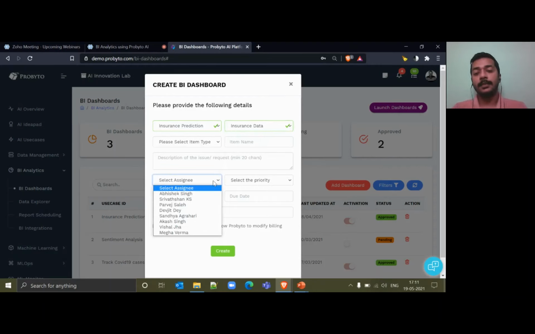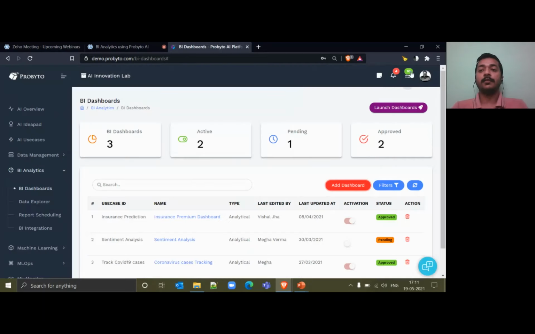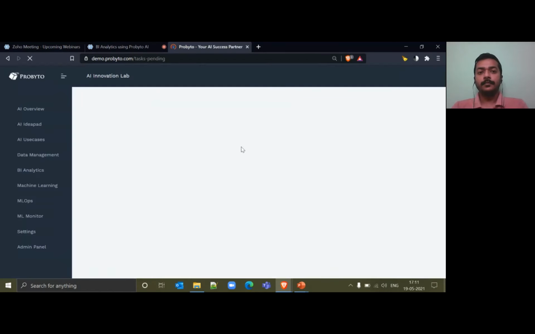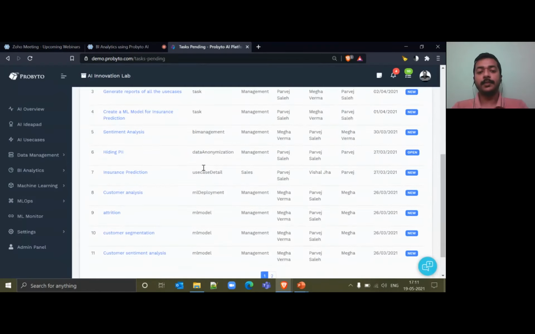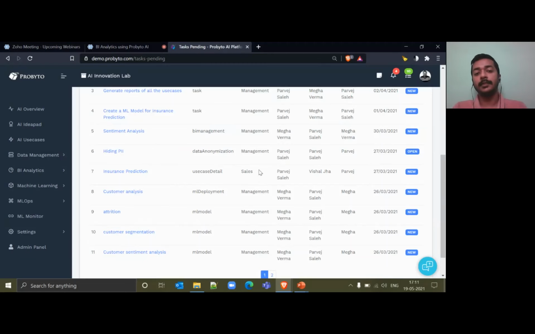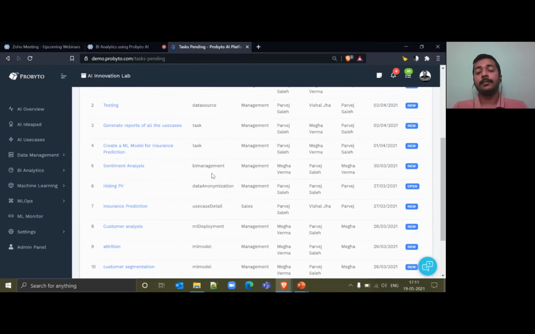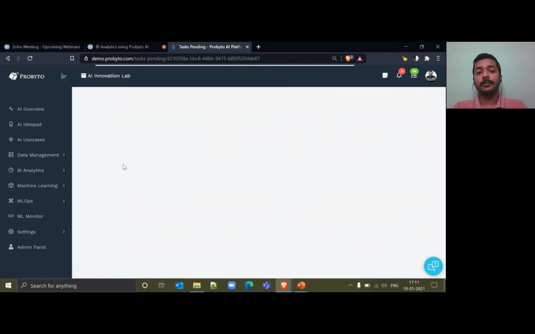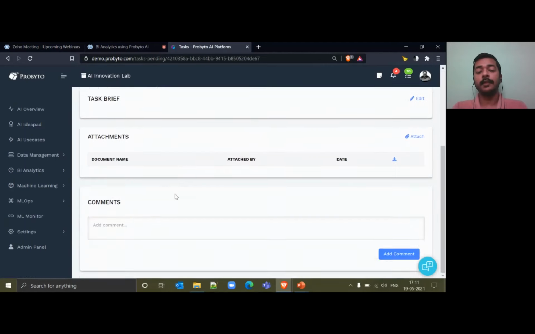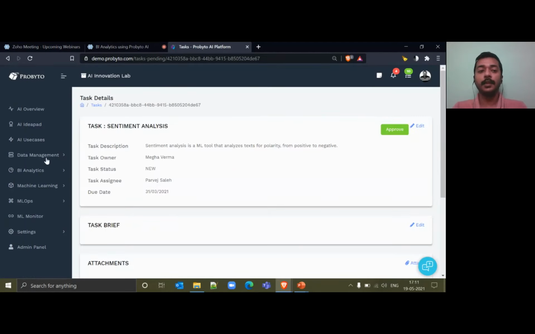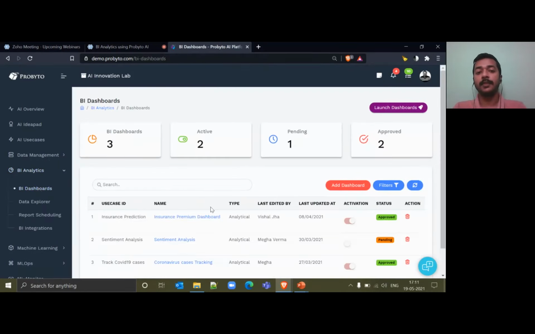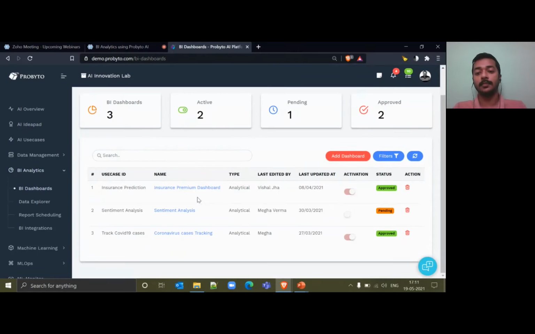So now the business people or the managers will go through the same process, where they will be looking into the request once it has been put into the workflow. And for a specific request, he or she can approve it directly after looking at the information. Once it is approved, the user as well as the approver will be notified that the request has been approved, and someone can now start building dashboards on top of it.